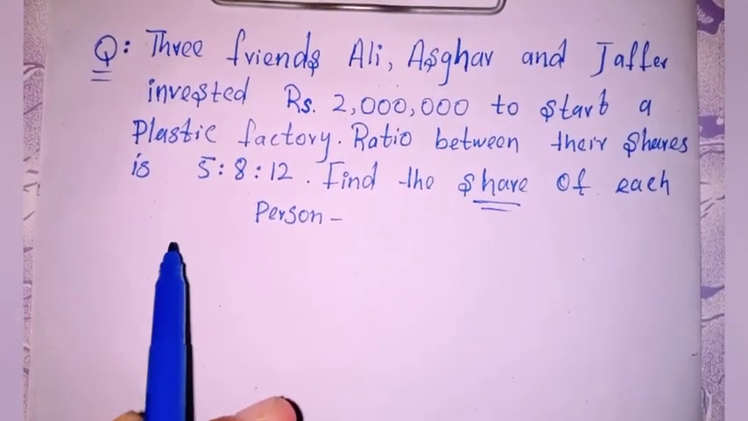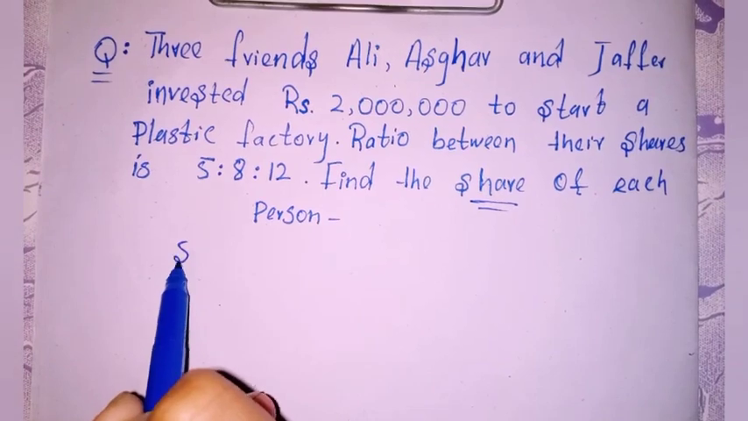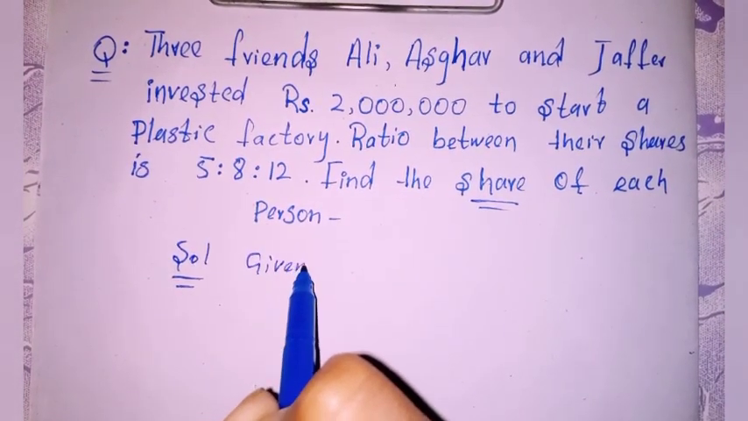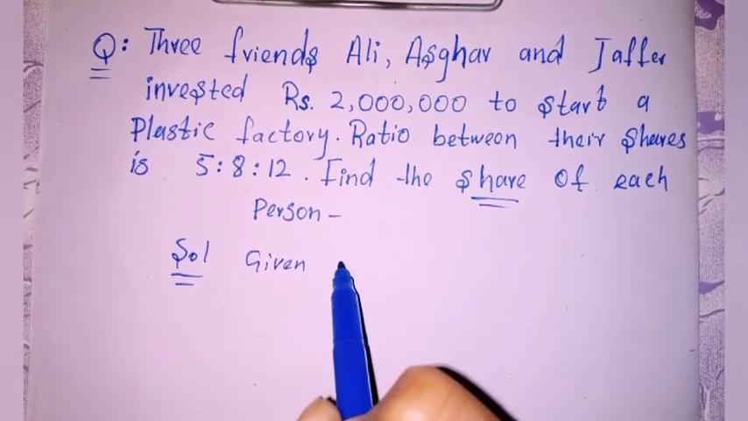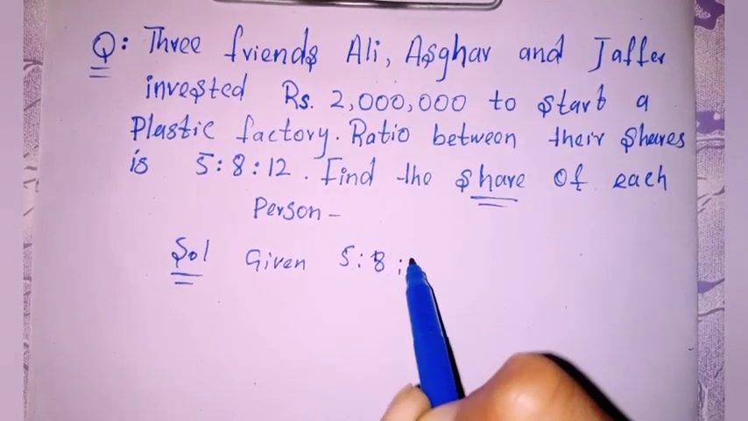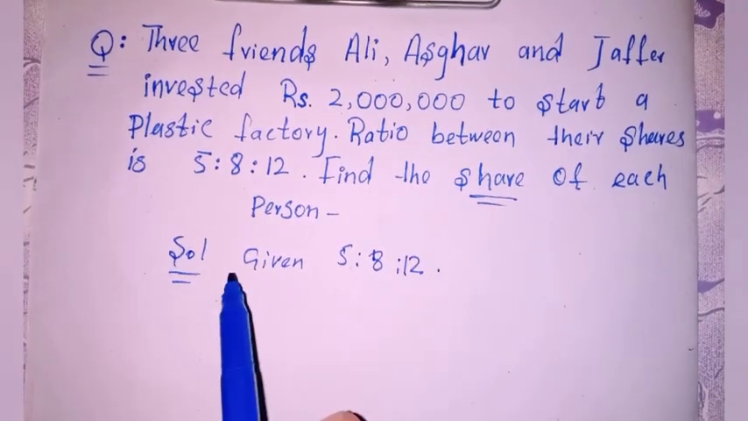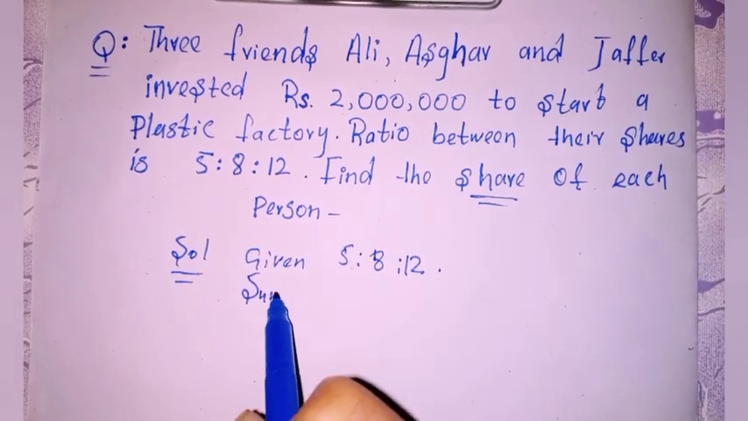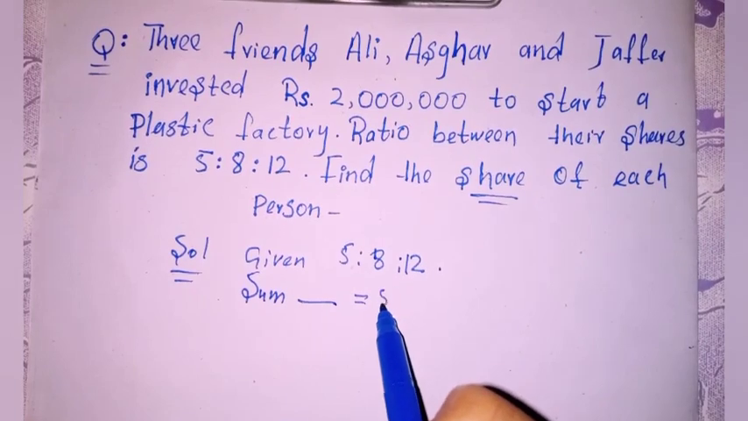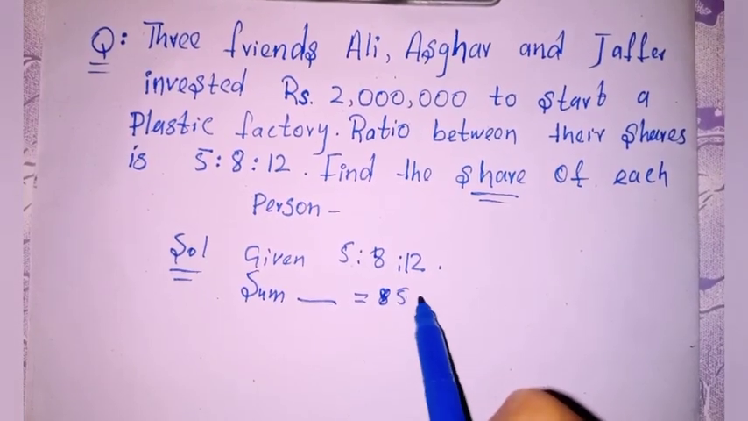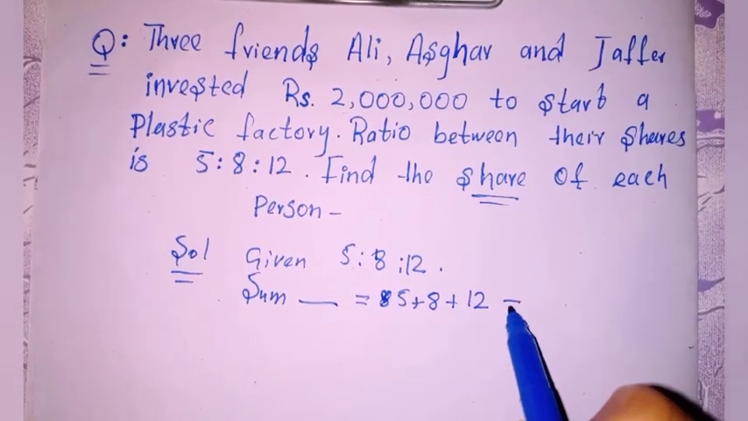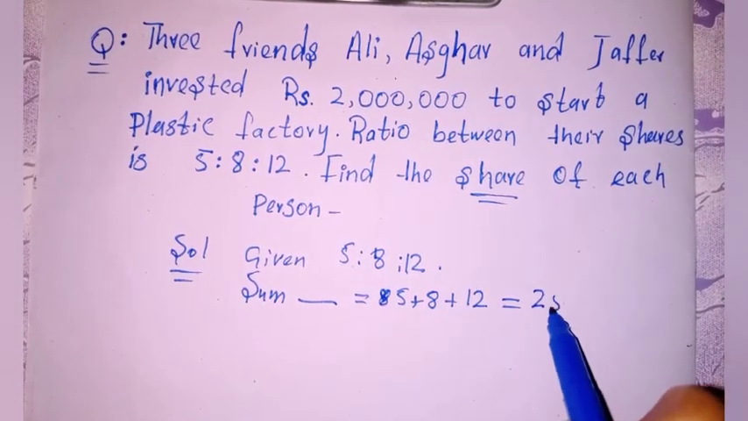So here is the solution for the given question. The given ratio is 5, 8, 12. First we have to sum up the ratio. The sum of the ratio will be 5 plus 8 plus 12, which is equal to 25.